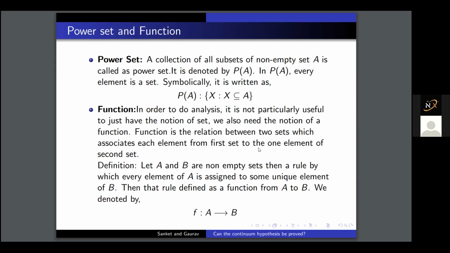To define the relation between two sets, we use the function, and a function assigns every element of a set to an element of another set. This is how we represent the function: f from A to B, where A is called the domain and B the codomain. These are very basic things, the function and all this, we all know this.